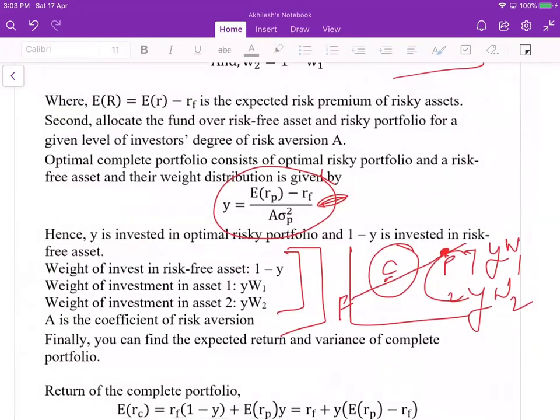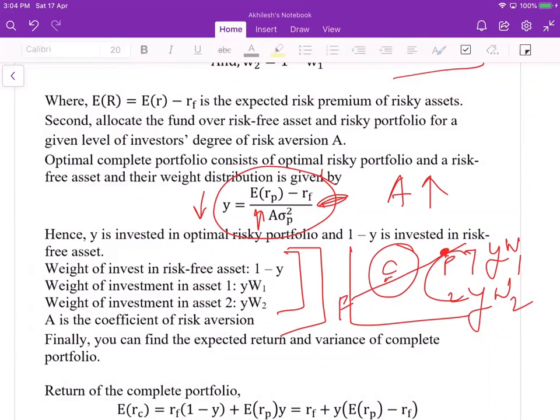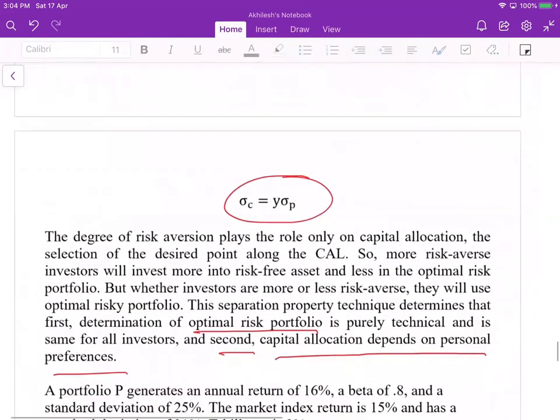When A is high, meaning disliking risk more, then y is low. These investors will put less in the optimal risky portfolio.